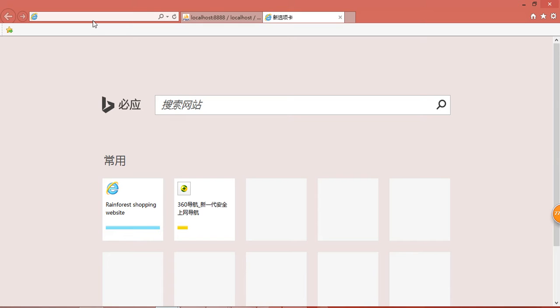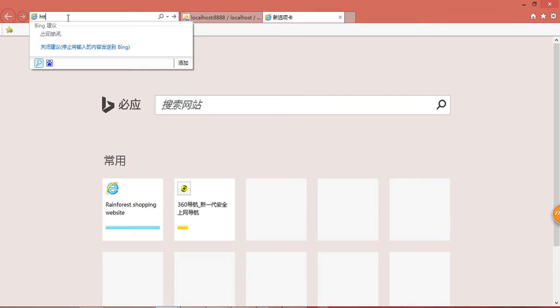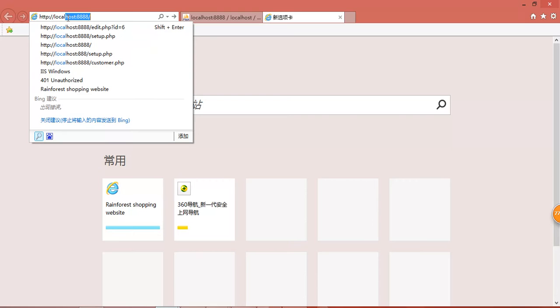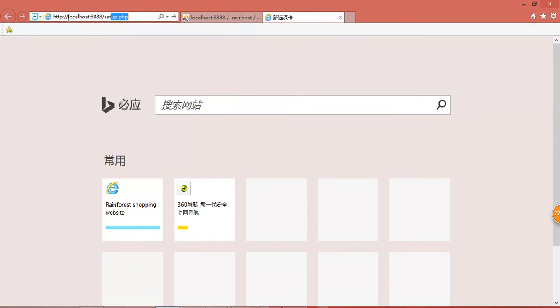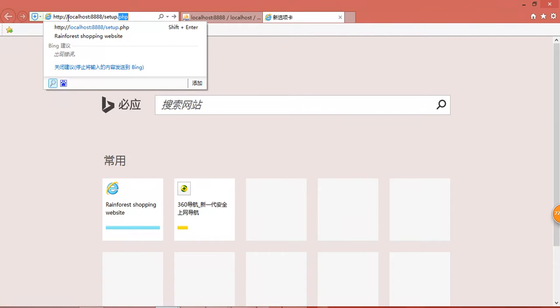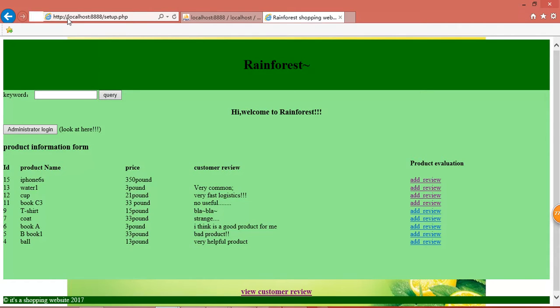A shopping website called Rainforest. And now I can open it. So we put the URL. Okay, this is a customer visible page.